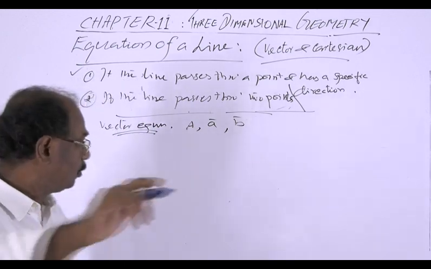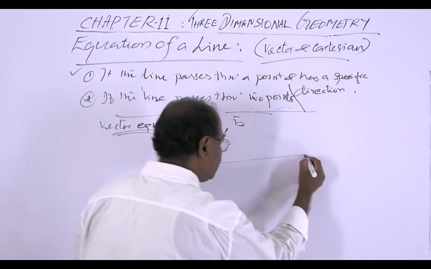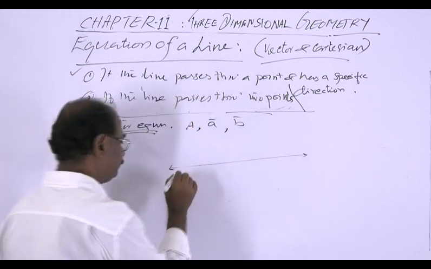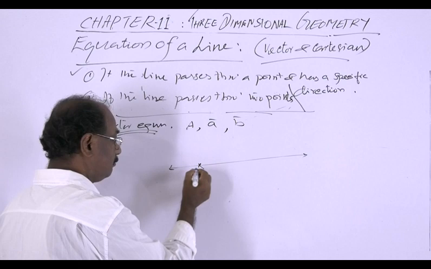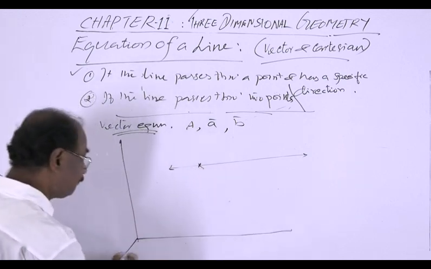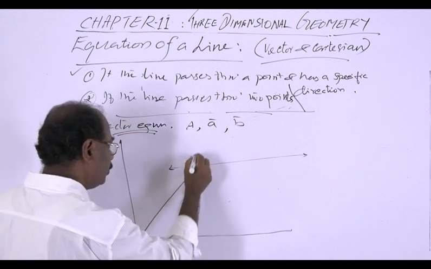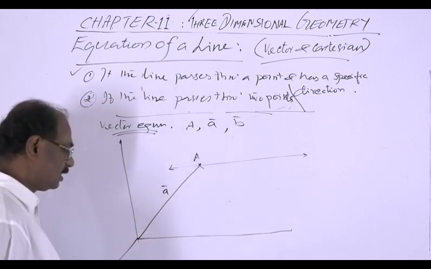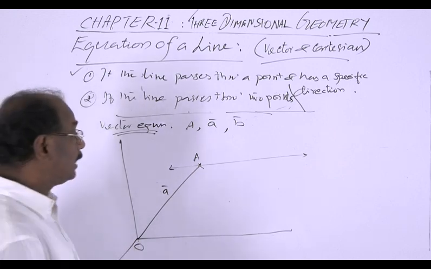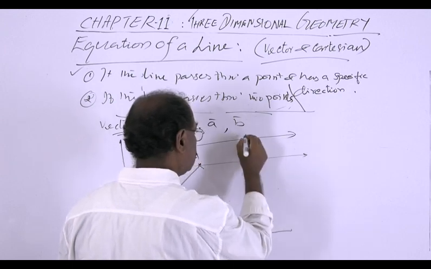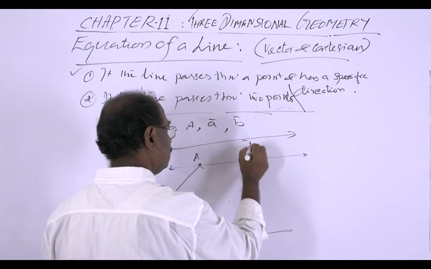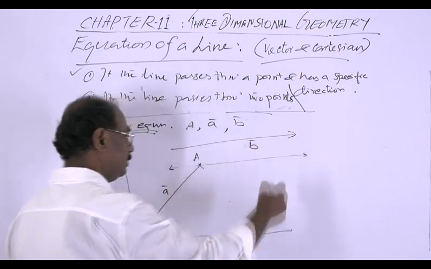So we want to derive. First you draw a diagram. So this is the line. Suppose this is the line. It passes through the point A, and its position vector is A, assumed. And it is parallel to the vector B. So draw this B also. This is the vector B.